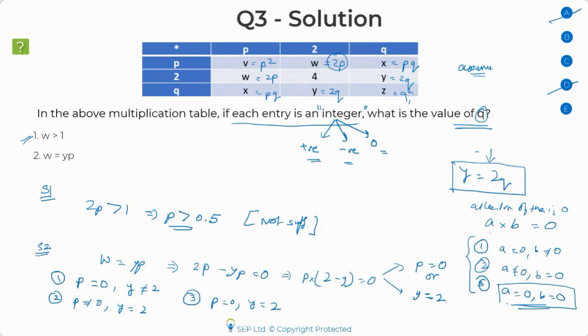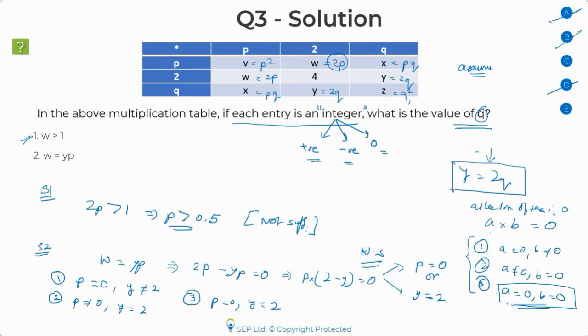If you have doubts, please ask. If it is clear, please mark yes in the poll. So the end inference is that I cannot be sure whether Y is definitely 2 or not. It could be, it could not be, depending on what P is. Okay, I can see it's clear to everyone, which is good. So since I cannot say Y is equal to 2, even this statement is not sufficient. If this is not sufficient, option B also is out.